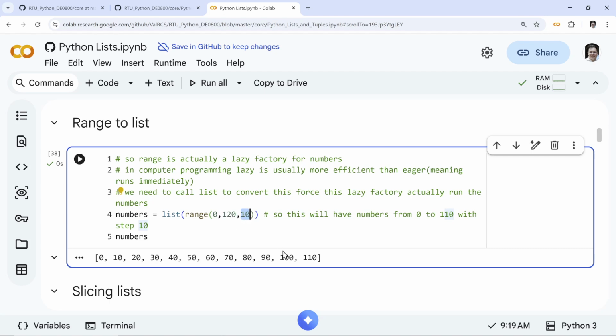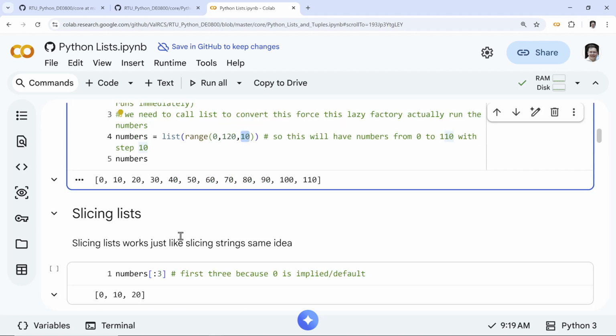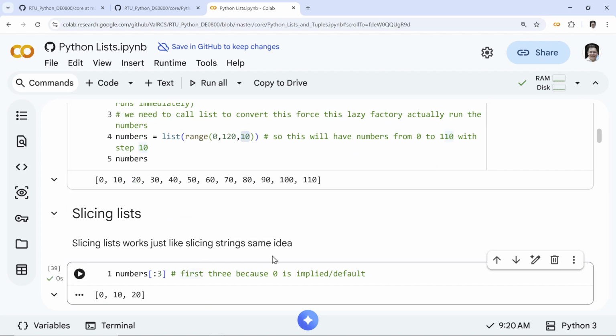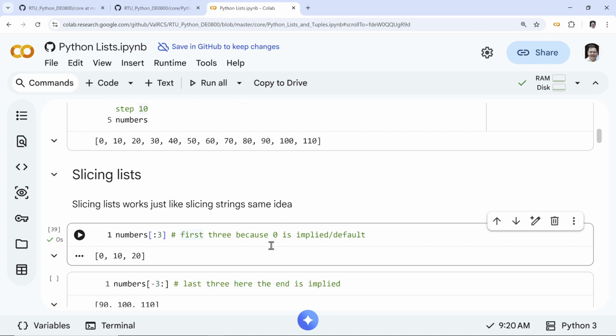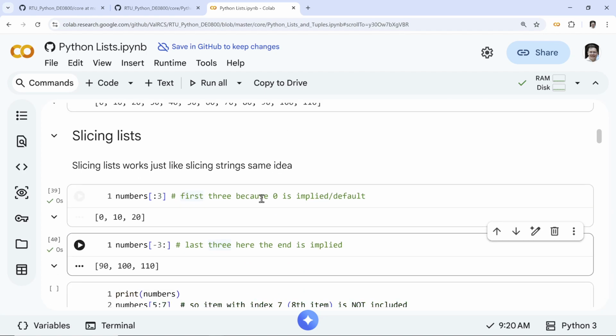You can just play around, see what you get. So we come to the next part, slicing, the next best thing since sliced bread. Slicing lists works just like slicing strings. So the first three numbers would be 0, 10, 20, right? The last three numbers would be implied, right? 90, 10, right? Makes sense, right?